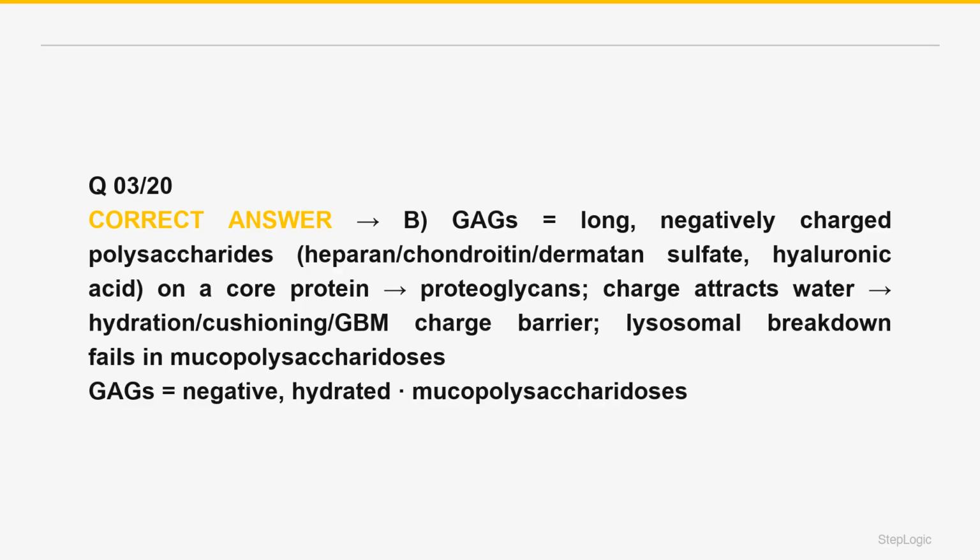Clinically, GAGs are degraded in lysosomes, and inherited deficiencies of the degrading enzymes cause the mucopolysaccharidoses: Hurler, alpha-L-iduronidase, and Hunter, iduronate sulfatase, where GAGs accumulate, causing coarse features, organomegaly, and developmental problems. Heparin, a GAG, is also the anticoagulant. The negatively charged, water-attracting proteoglycan GAGs whose breakdown fails in mucopolysaccharidosis is correct.